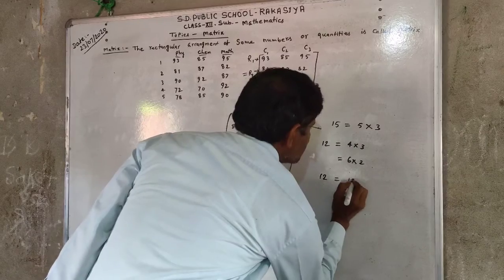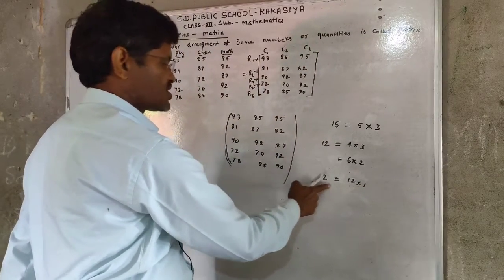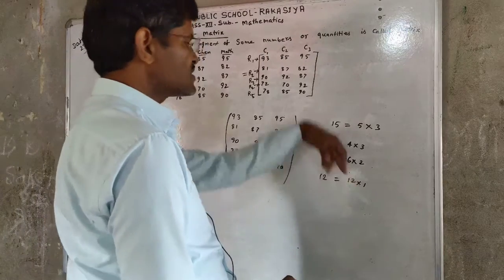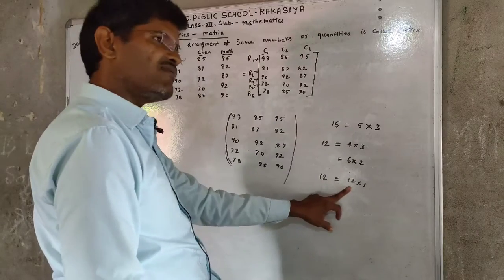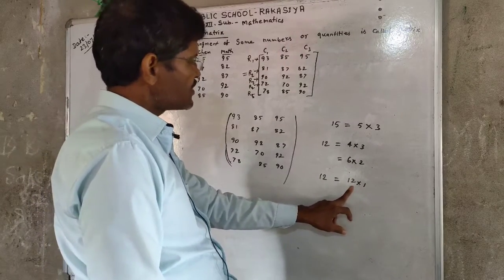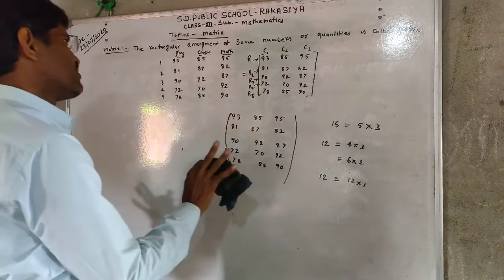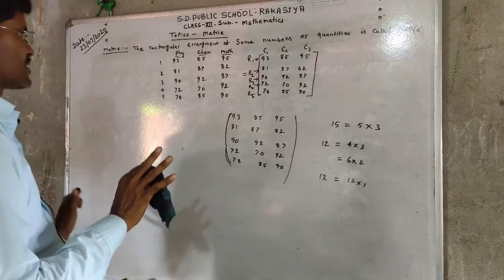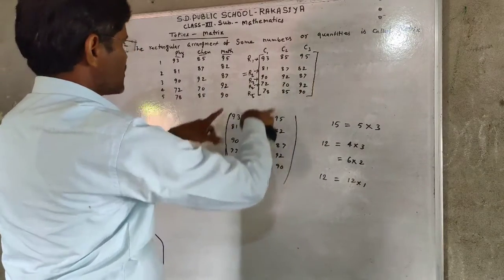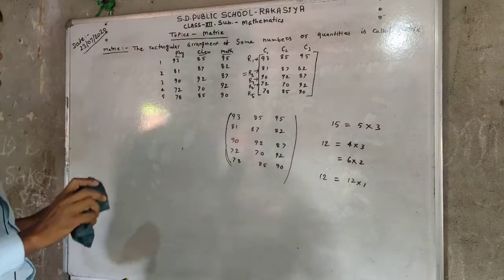Or 12 is equal to 12 into 1. It is also a factorization of 12. There are 2 factors, 12 and 1. Hence, the matrix has 12 rows and 1 column, or 1 row and 12 columns. Meaning a vertical arrangement and a horizontal arrangement can be written in the pattern of a matrix. Now we discuss the elements of the matrix.